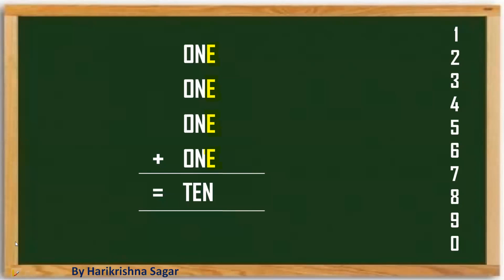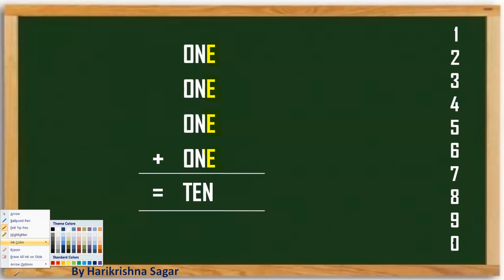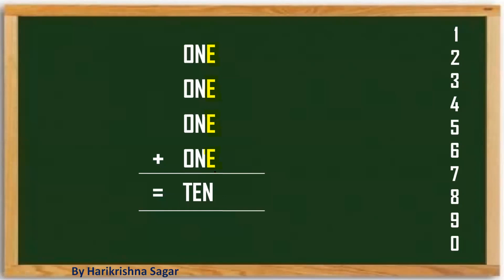I'm assuming E value as 0. But realize that by keeping 0, 0 plus 0 plus 0 plus 0 should be 0, but it is giving a different alphabet. That means it should not be 0. If you take 1 plus 1 plus 1 plus 1, it is going to be 4. But if you take 4 plus 4 plus 4 plus 4, it is 16, and E is taking another digit. So E should not be 1 also. If I assume E as 2, then we can proceed with the solution.